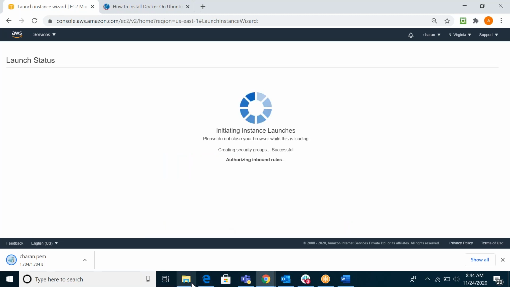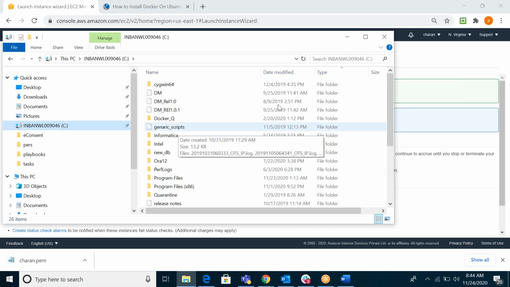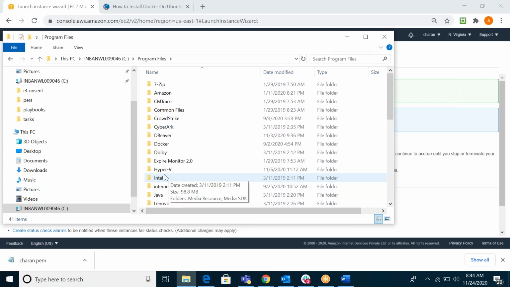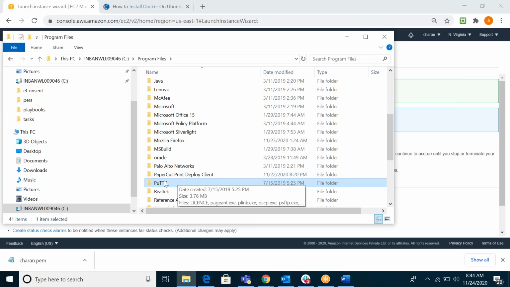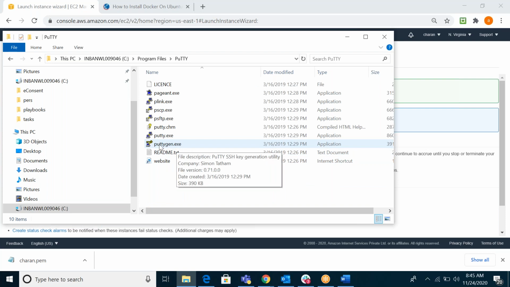So if you install PuTTY, in my case the PuTTY location is C:\Program Files\PuTTY. Here you can see puttygen.exe.